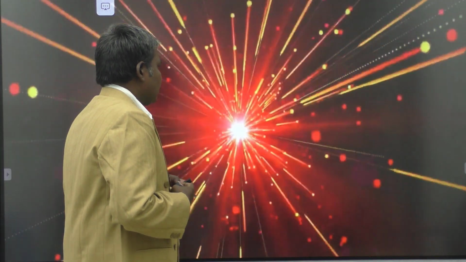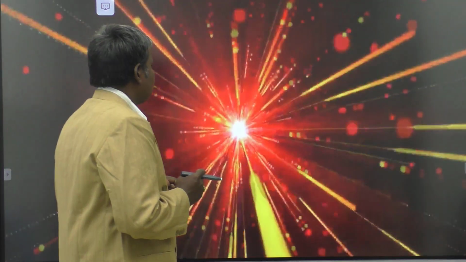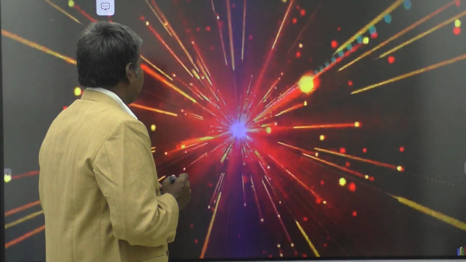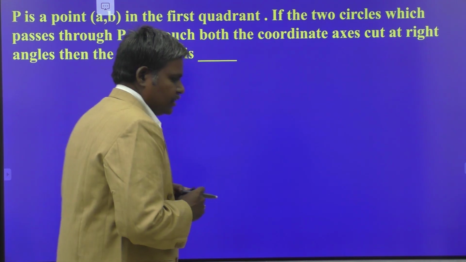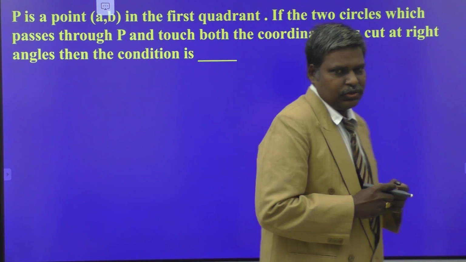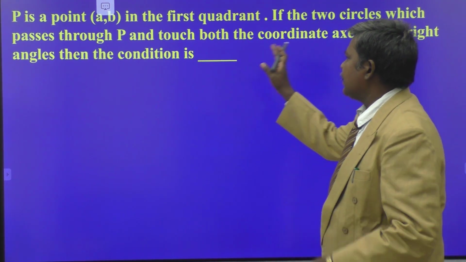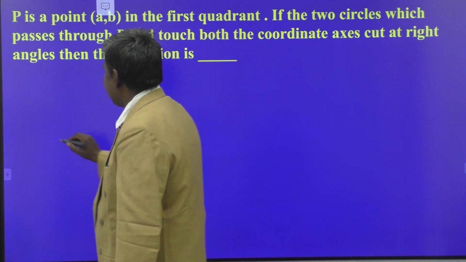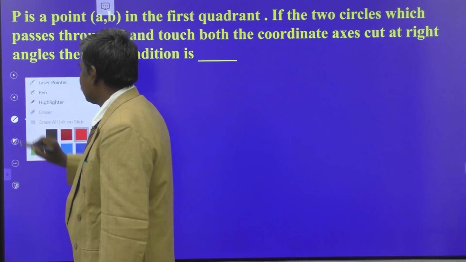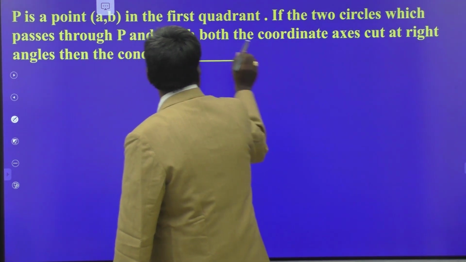In this manner, we have done some of the problems related to system of circles. Let us continue the problems of the same chapter. This is the question. It is also a very nice question for you. P is a point (a, b) in the first quadrant. So which quadrant? This is in the first quadrant.